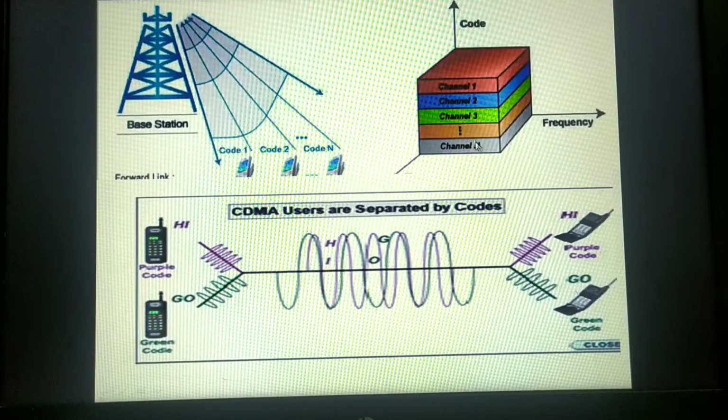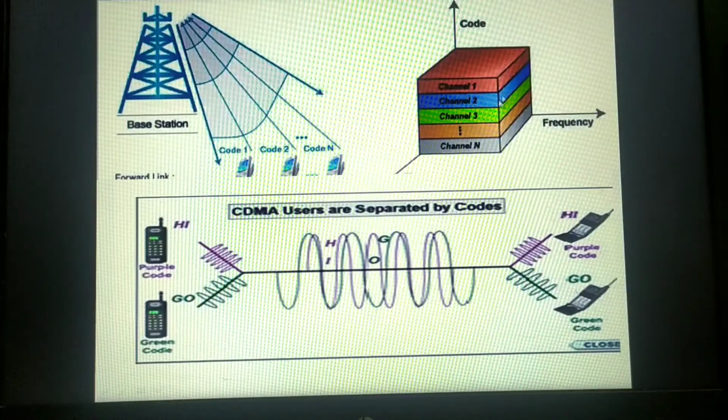Now here I can show you, there are n users, and each user is using the complete frequency. Here the color coding is given as red, here it is given as blue. When this data reaches the end, by using the unique code, the message will be decoded and delivered to the destination.